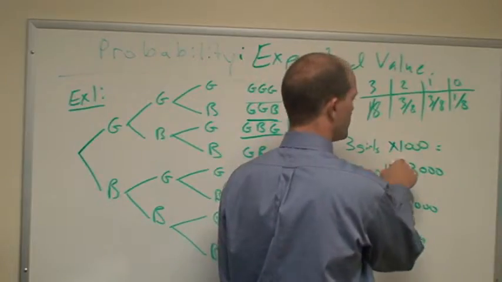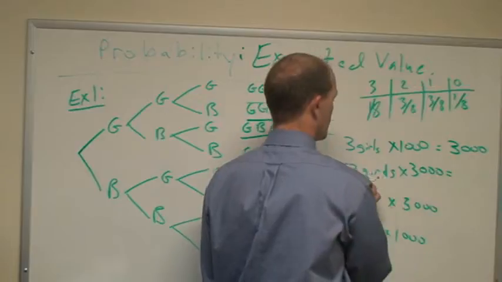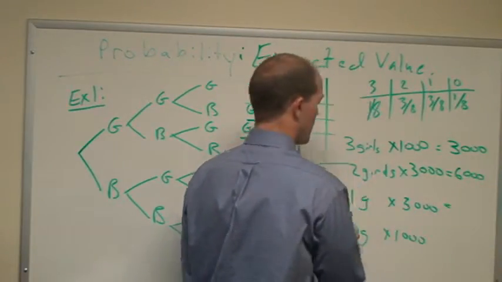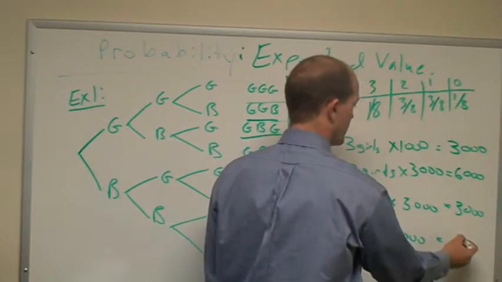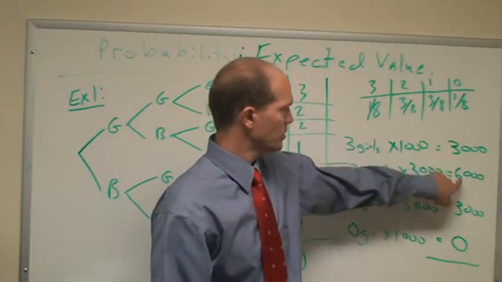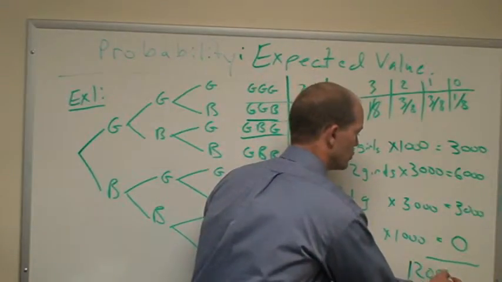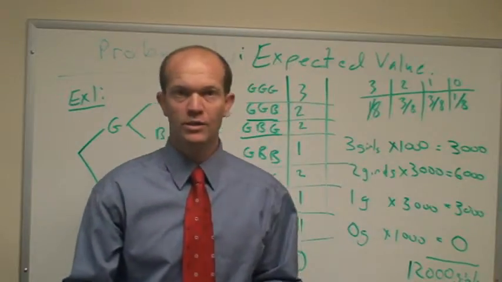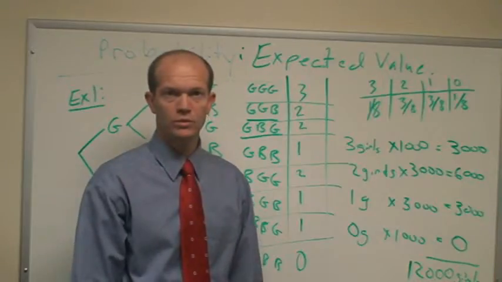So from the 3 girl families, I should get about 3,000 total girls. From the 2 girl families, about 6,000 total girls. From the 1 girl families, about 3,000 total girls. And from the 0 girl families, 0 girls. Looking at that, 3,000 plus 6,000 plus 3,000, I should expect to get about 12,000 girls or so if I surveyed 8,000 families with 3 children each.